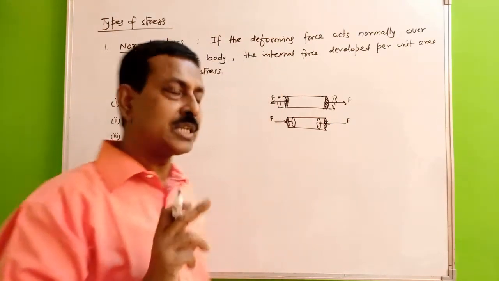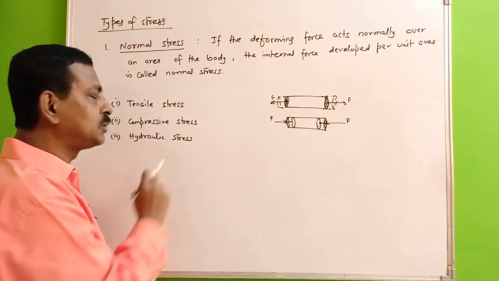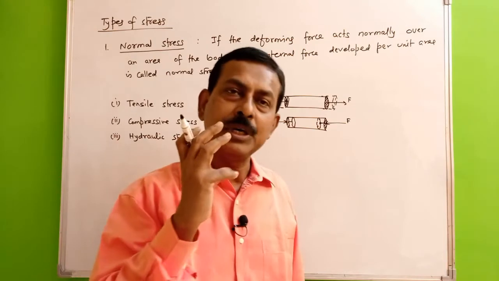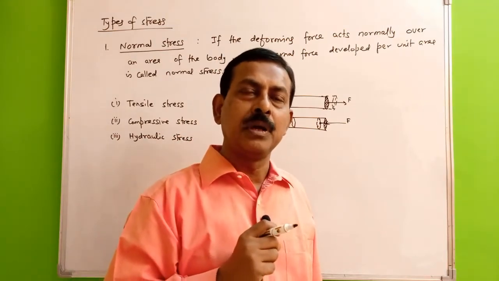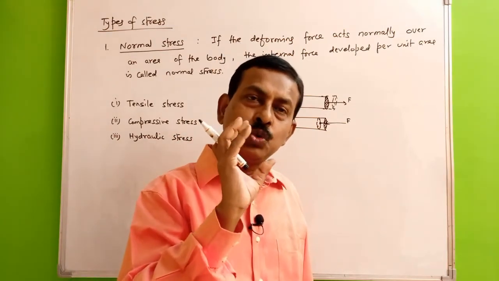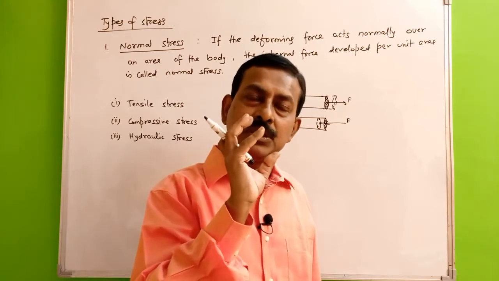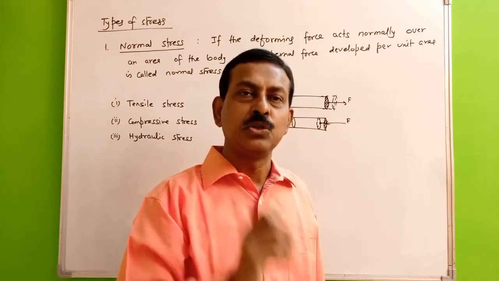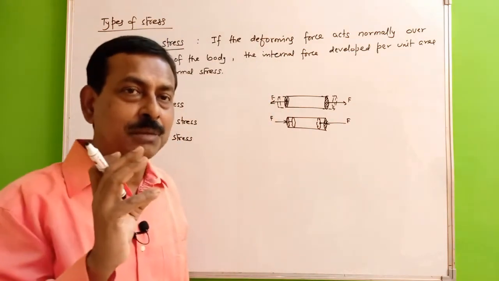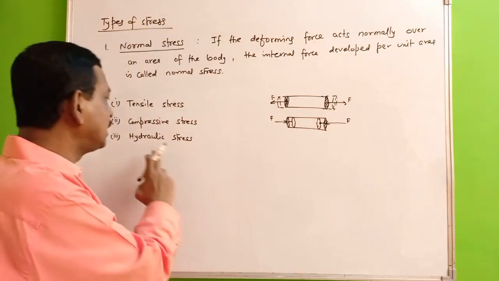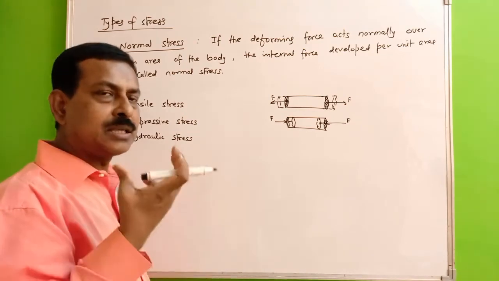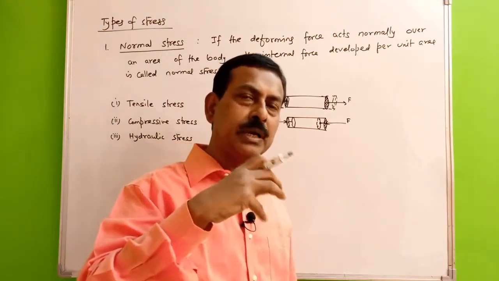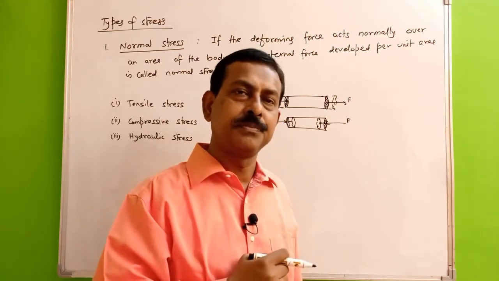The third type of stress is called the hydraulic stress. Hydraulic stress will be there if you are deforming a body and there is no change in the shape of the body, but its size is changing. That stress which is developed in the body is called the hydraulic stress. Suppose you take a spherical body and you put it in a fluid under high pressure. What will happen?